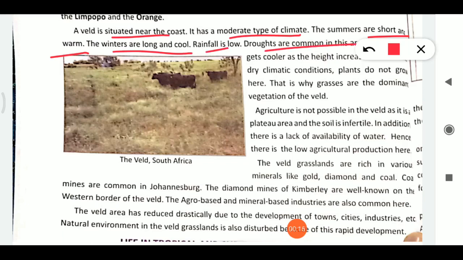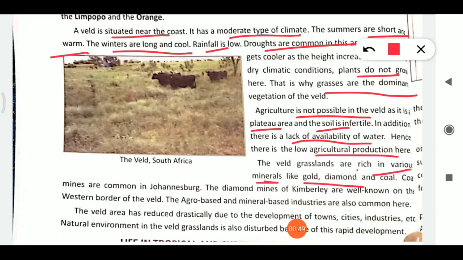Due to the dry climatic conditions, trees do not grow here, and grasses are the dominating vegetation. Agriculture is not possible here because this is a plateau area, the soil is infertile, and water is not available, hence there is low agricultural production. The veld grasslands are rich in minerals. This is an important thing. Which type of minerals? Gold, diamond and coal are common.